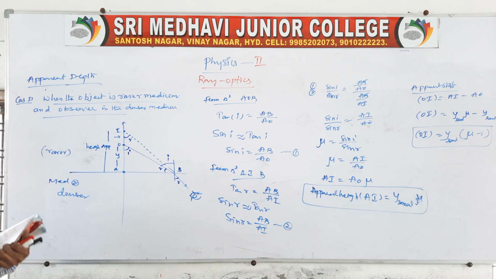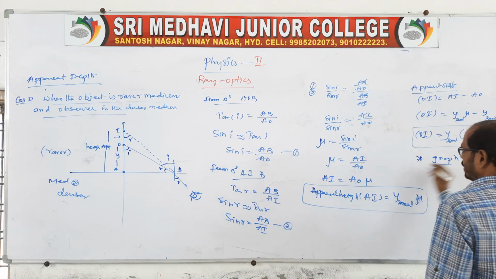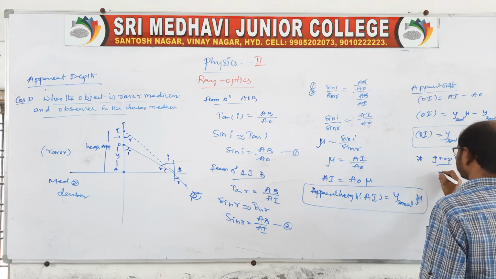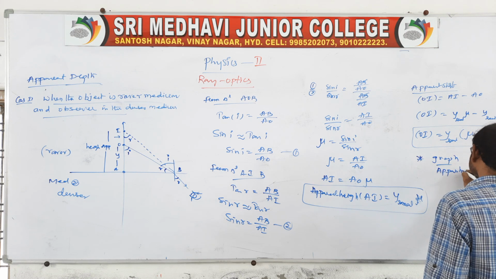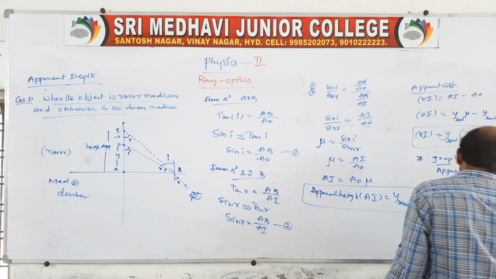Here also you take the graph between apparent height and real height. Apparent height is directly proportional to real height, so the graph will be represented as a straight line.